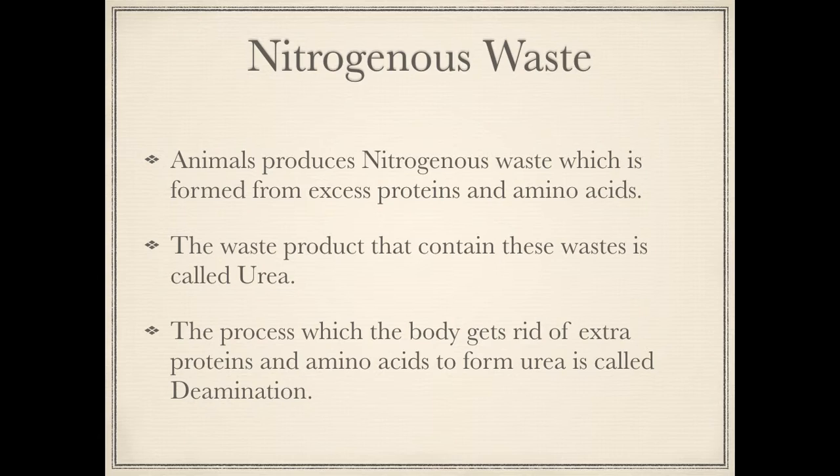Now, we animals produce nitrogenous wastes. These are wastes that contain nitrogen in them. These are made from excess proteins and amino acids by the liver. The name for all these waste substances is urea, and the process by which the body gets rid of extra proteins and amino acids to form urea is called deamination. Now, all of this is done by the kidney.